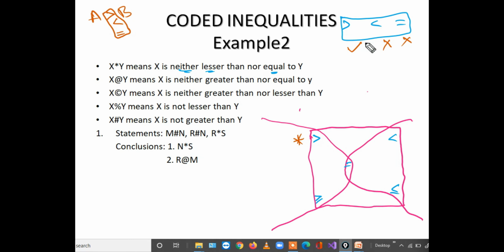That's why if these two fail, compulsory the third one should satisfy. Okay. Then x at the rate y, x at the rate y means x is neither greater nor equal. It is not greater than, not equal. Automatically it will be lesser. Okay. So at the rate means less than.